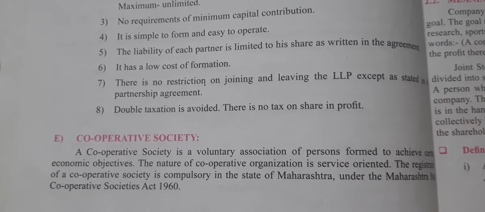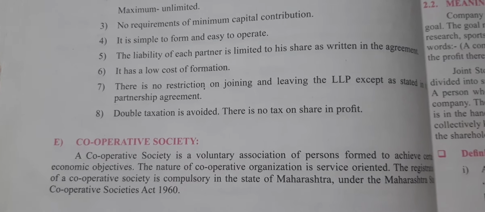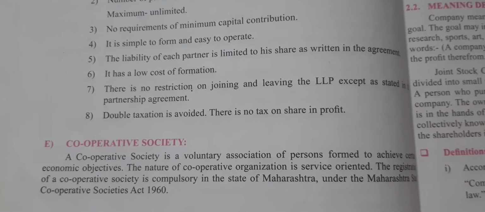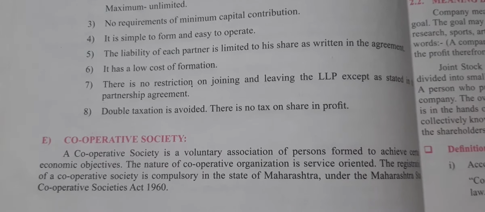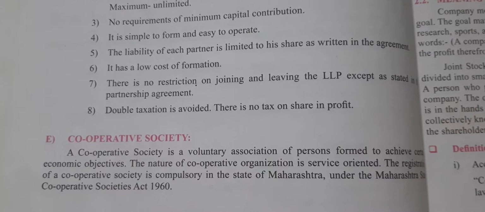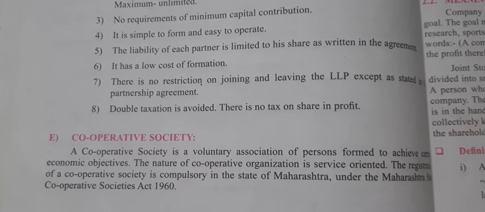The nature of a cooperative organization is service oriented. It means to provide services to the society at a large scale. The registration of a cooperative society is compulsory in our Maharashtra state under the Maharashtra Cooperative Societies Act 1960.